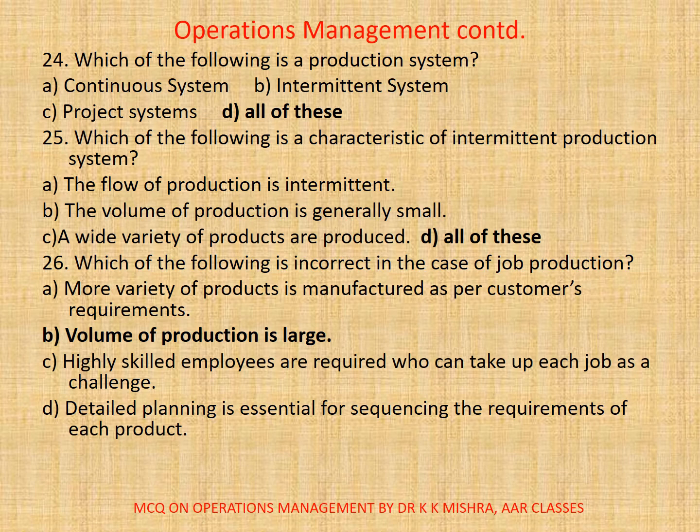26. Which of the following is incorrect in the case of job production? A, more variety of products is manufactured as per customers' requirements, B, volume of production is large, C, highly skilled employees are required who can take up each job as a challenge, D, detailed planning is essential for sequencing the requirements of each product. The correct option is B, volume of production is large.